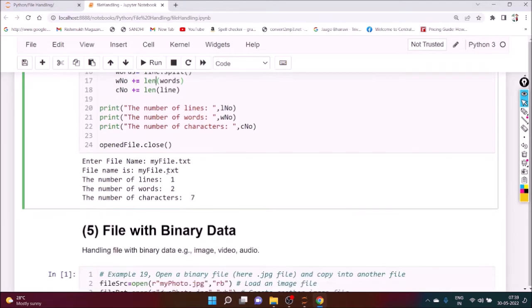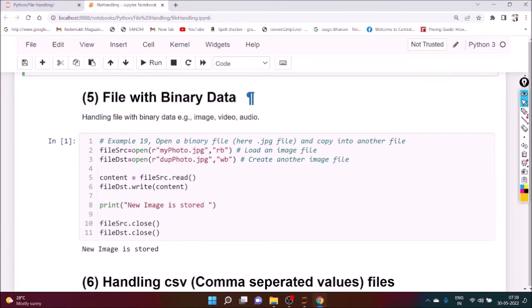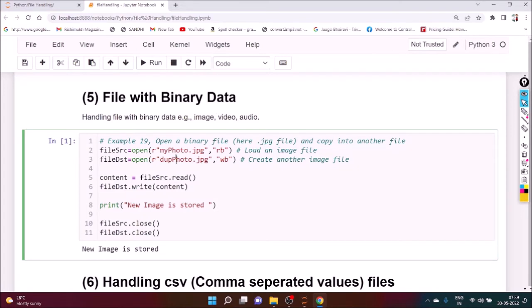Are you getting this one? Next, file with binary data. Definitely binary data means what? It handles photo, image file, audio file, video file. So we have to put the file name. If you want to put the path of that particular file, definitely we have to put r. It is whether we want to read or write it. B stands for binary data.